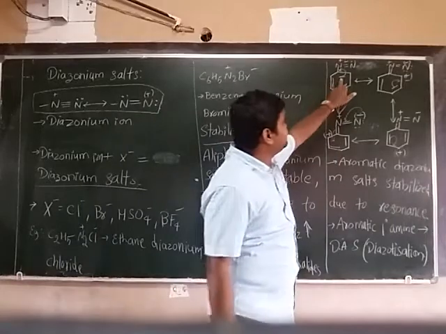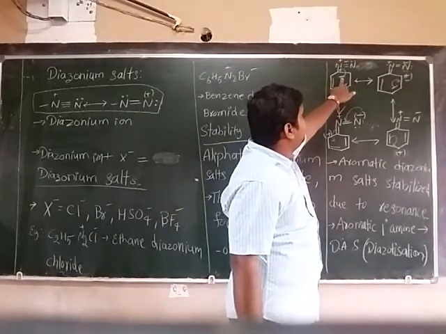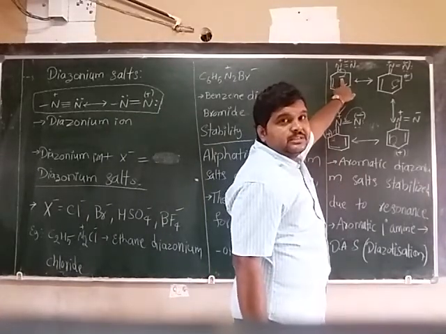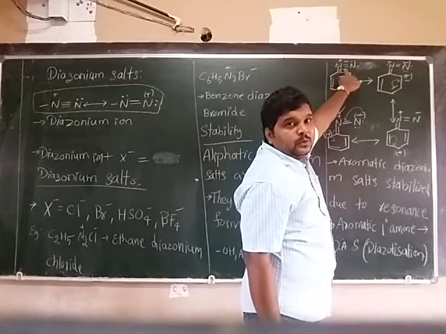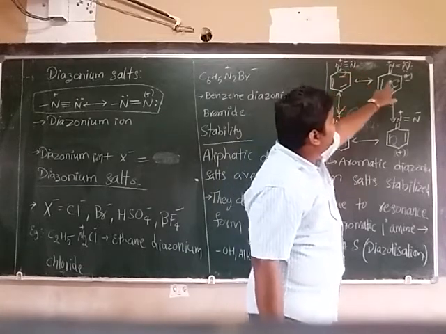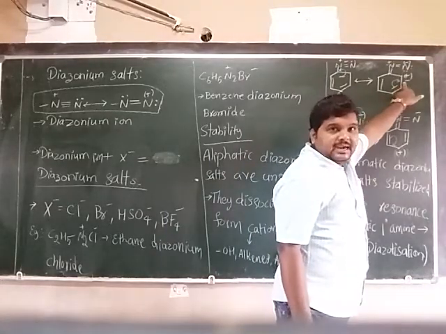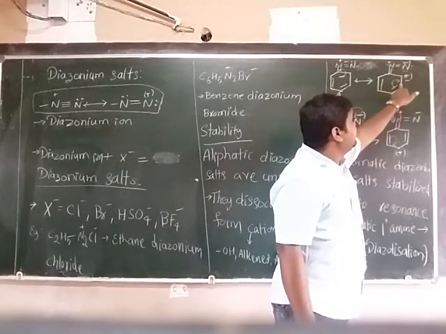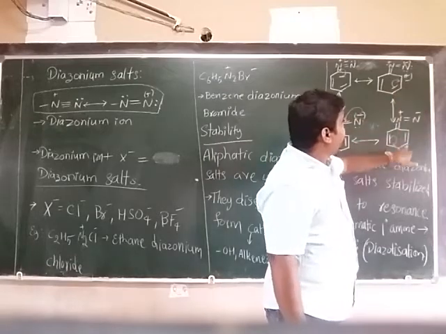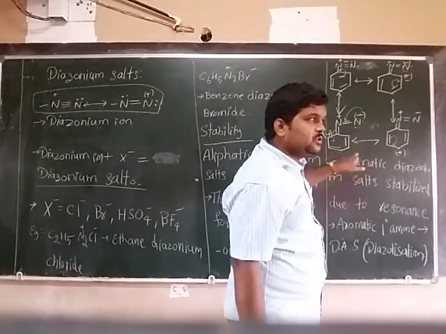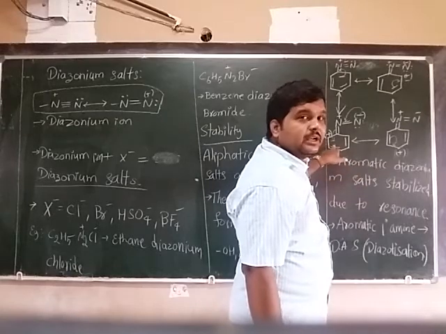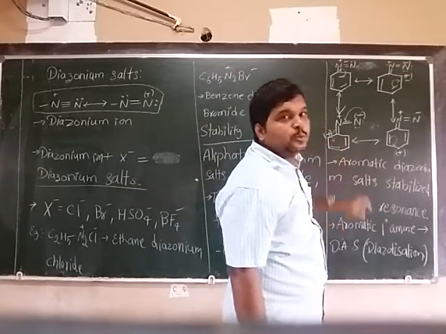Once again I am explaining that. The pi bond present in the benzene ring is involved in delocalization with the N2 plus ion. There we get a cation at the ortho position, and again delocalization of the pi bond gives a positive charge at the para position, and again a cation at the ortho position.